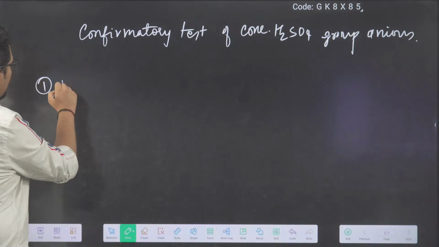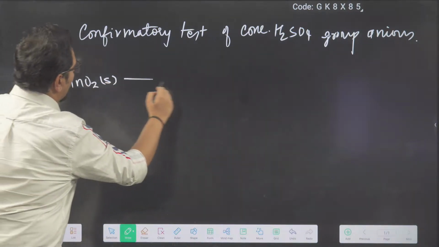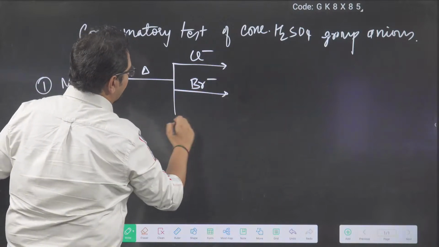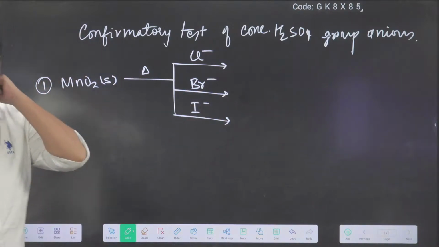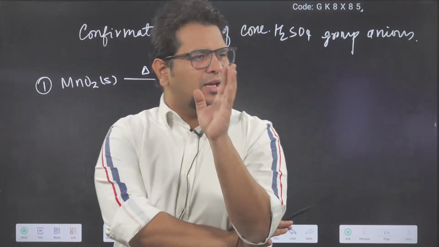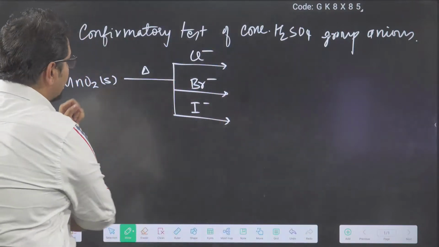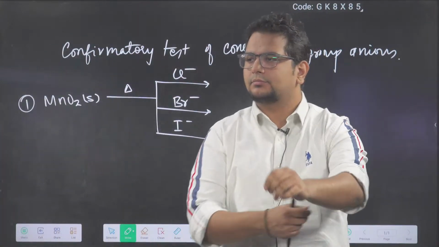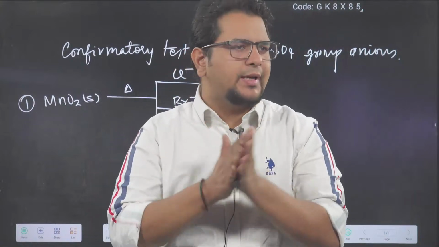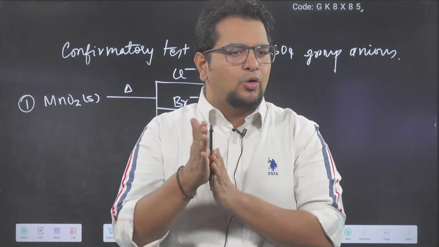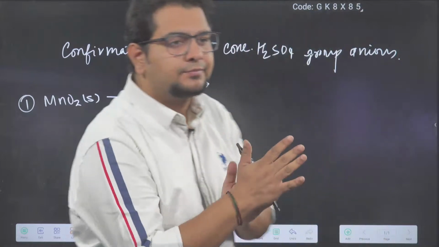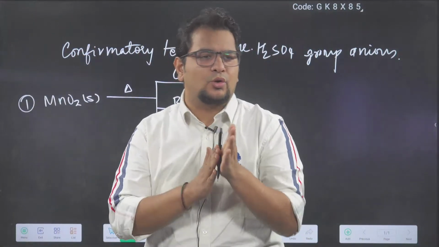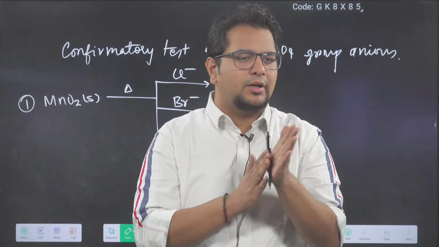Remember something? MnO2 solid along with heat. What will happen with Cl minus, Br minus, I minus? MnO2 is a strong oxidizing agent. Last class we have done this. What will happen to Cl minus with MnO2 and heat? Wrong answer, garbage answer. Start revising notes. Without reading, you have come to the class.